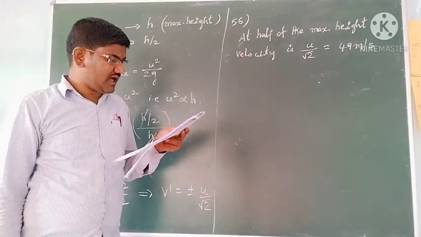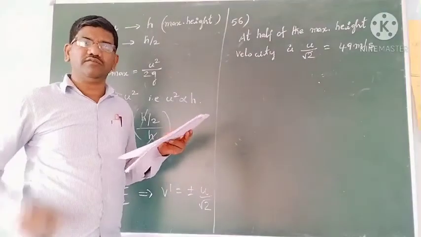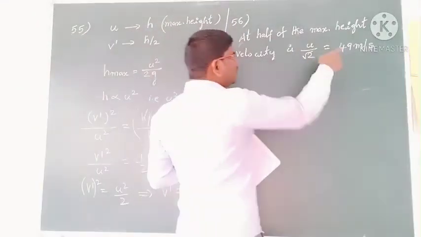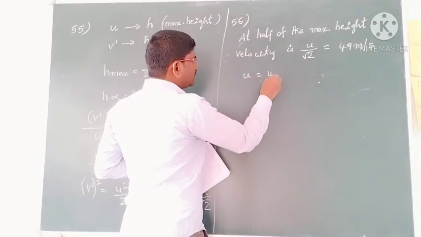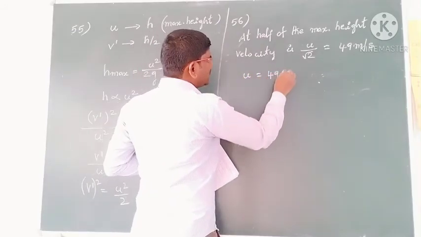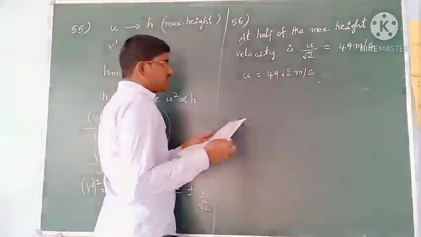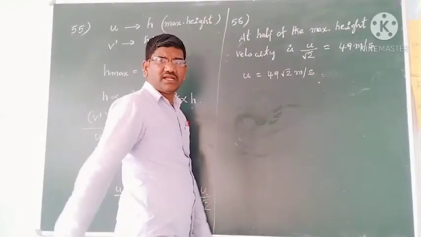The height to which it could further rise from that half of the maximum height, how much more height it can reach, they are asking. So u by root 2 is equal to 49 meter per second. Then u is equal to 49 into root 2 meter per second. So now the question is how much further height it can reach.